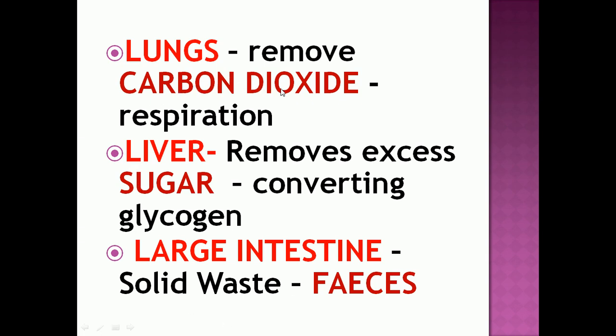Lungs remove carbon dioxide through the process called respiration. Then the liver removes excess sugar by converting the sugar into glycogen. Then the large intestine is also an excretory organ which will remove the solid waste in the form of feces.